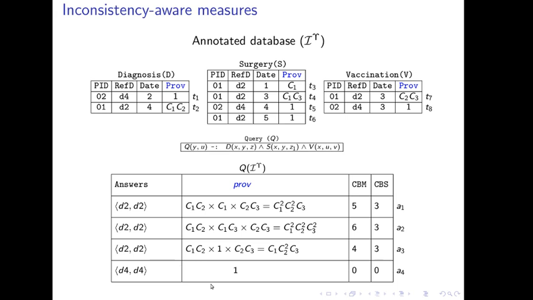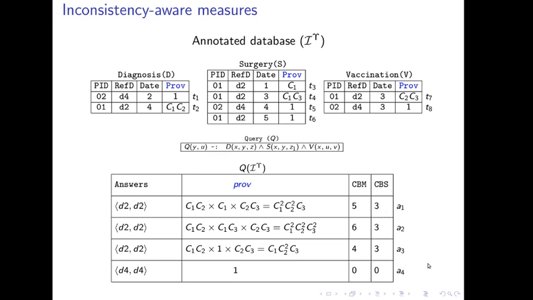Considering the following conjunctive query, the polynomial provenance is used to encode the set of constraints violated by an answer. As in this example, we consider only bag semantics. The annotation of each answer is a monomial that shows the only way to derive the answer. Answer A1 violates 2 times C1, 2 times C2 and 1 time C3. So the measure value of CBS, that counts the number of times the constraints are violated, for answer A1 is 5. The measure value of CBS for answer A2 is 3 because CBS counts the number of constraints violated.